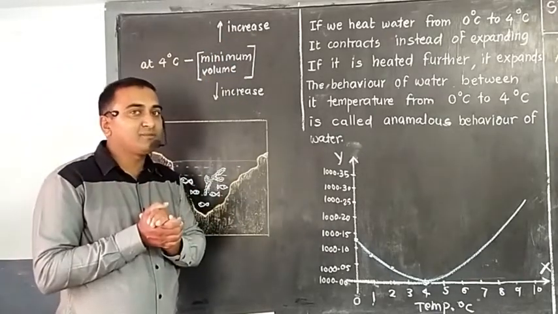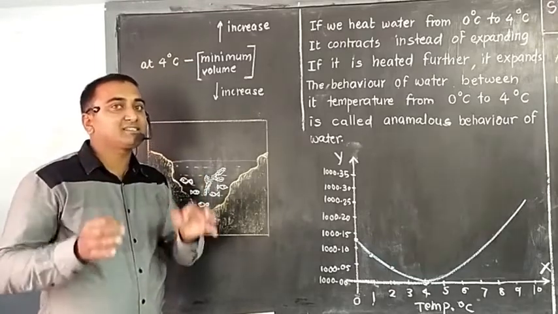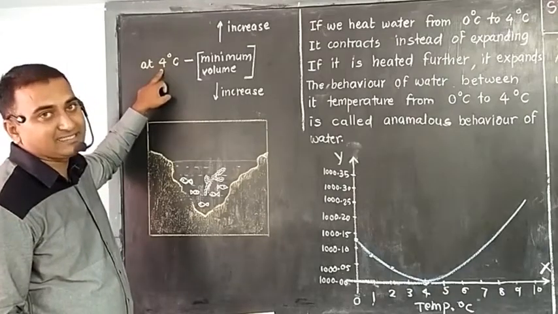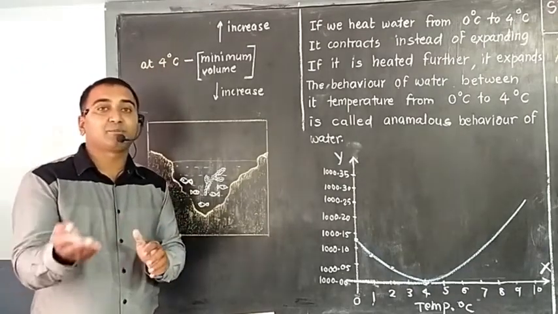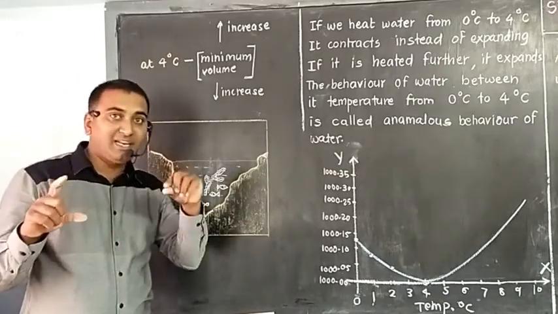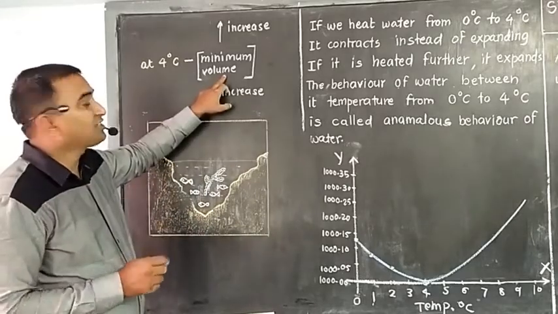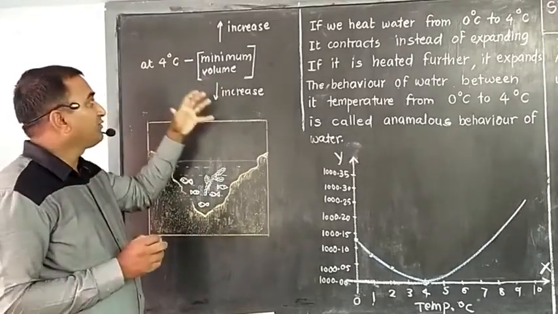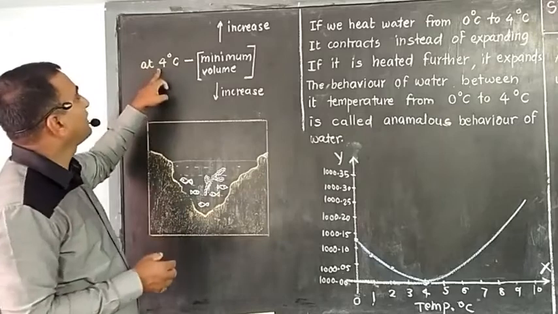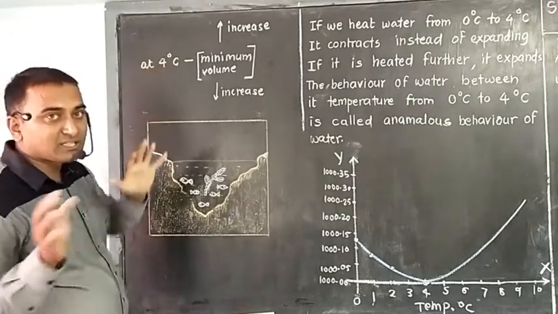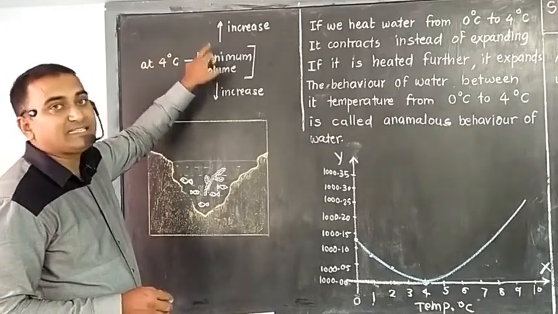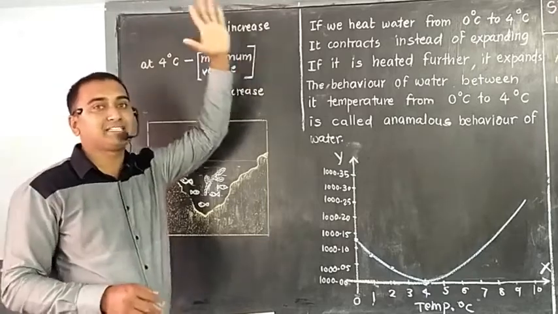So can we raise one question? At which degree Celsius is the water's volume minimum? That is at 4 degrees Celsius. So density is inversely proportional to volume. Less the volume, more the density. More the volume, less the density. So at which degree Celsius is the density of water a maximum? Definitely it is 4 degrees Celsius. So the general conclusion is, at 4 degrees Celsius water's volume is minimum and density is maximum.